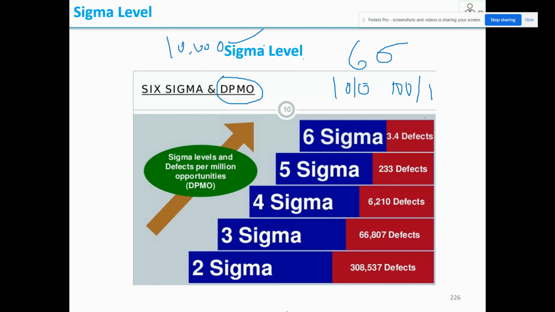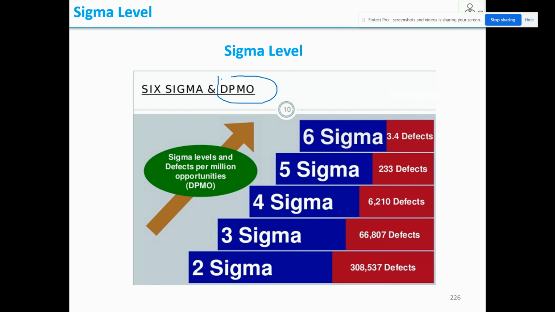So when you say it in terms of million, the intensity of the problem will be highlighted in a bigger way. Therefore, we say it in terms of per million. So now, what is a sigma level? Now you understood we are going to calculate the defect in terms of per million. That is what we call defects per million opportunities.